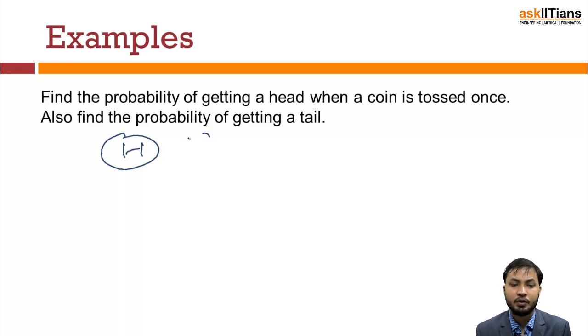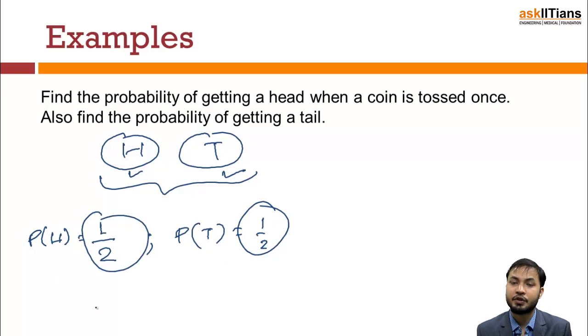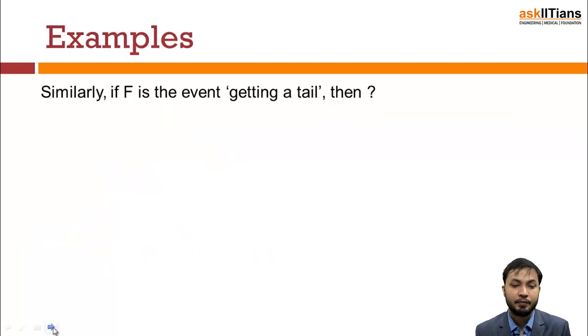You see, let's draw the sample space. When a coin is tossed, these are the 2 things that can happen. I can get a head or a tail. So these are my sample spaces. So my sample space is in the denominator. Probability of getting a head is 1 by 2, and probability of getting a tail is also 1 by 2, right? 50% chance of each of the things happening.